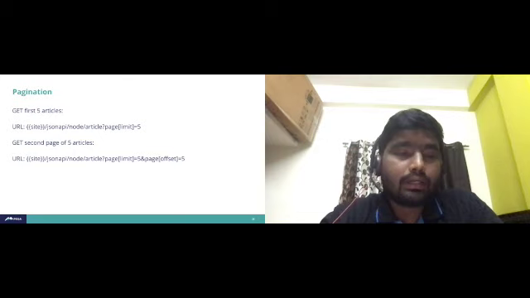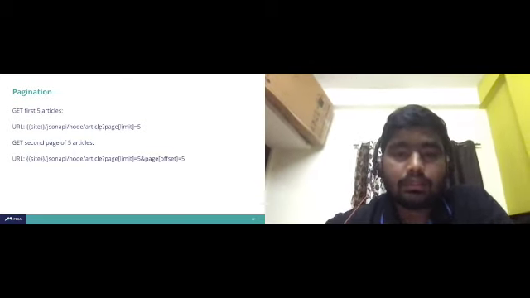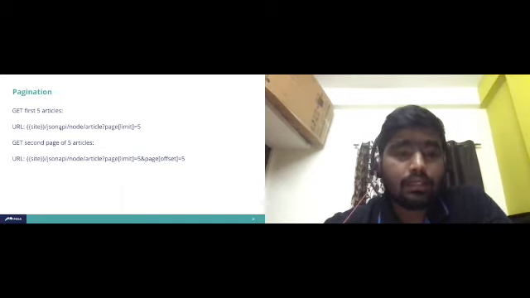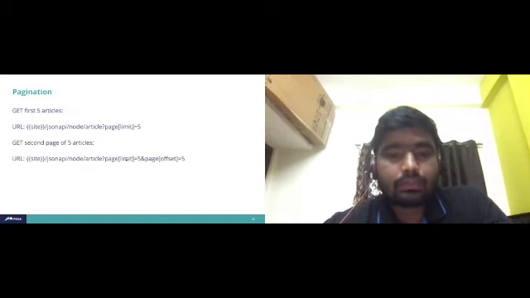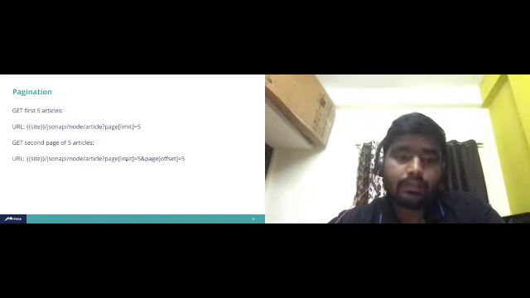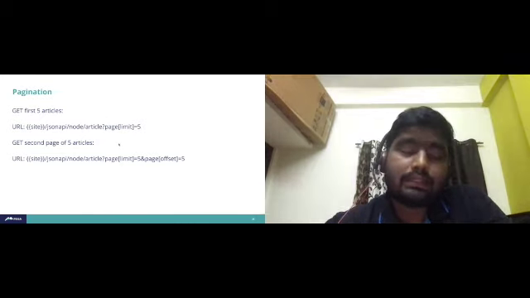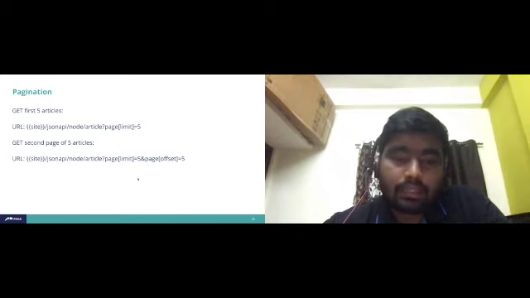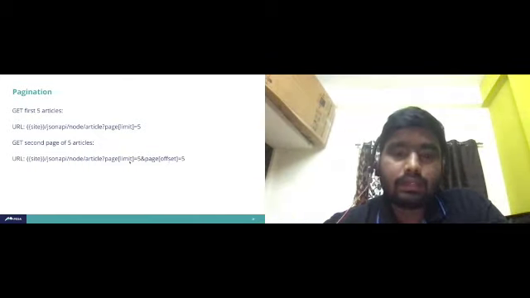Everything needs to be working at that particular endpoint. So what we will do is there is a parameter called limit: article question mark page limit equal to 5. If you set this, it will give the first 5 articles. And also there is an offset. As of now, the page limit we have given is 5, so this will give only 5 articles, but in a specific scenario we need the next 5 articles. In that situation we can use offset, which will give the next 5 articles.